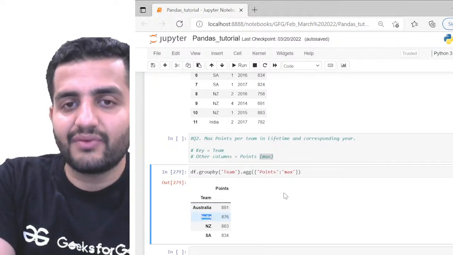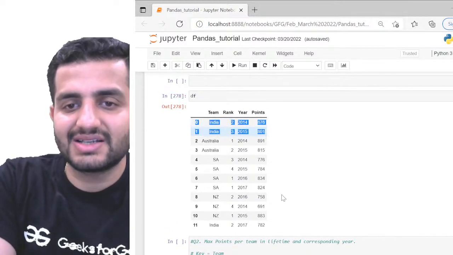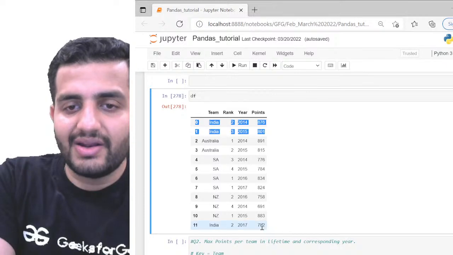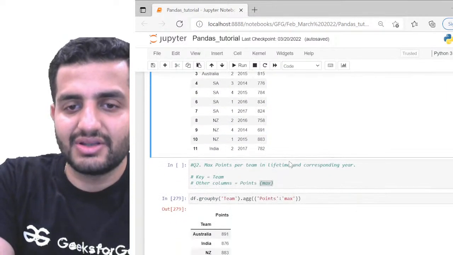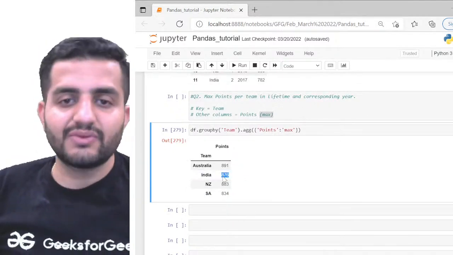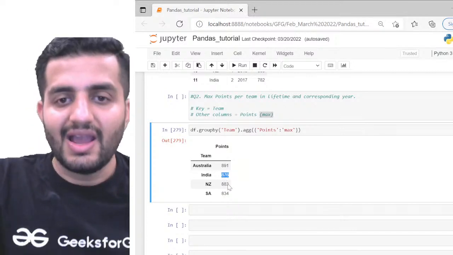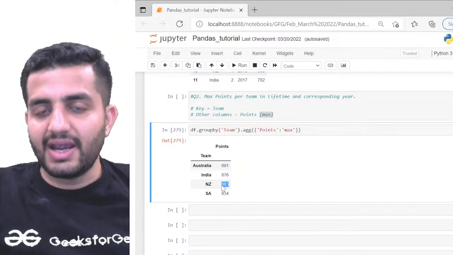And for India, look at India. I have 876, 801, and 782 here. Obviously out of these three, 876 is the highest. This is what I'm getting here, 876. Likewise, for each of the teams, I'm getting the respective highest points across its lifetime, right?